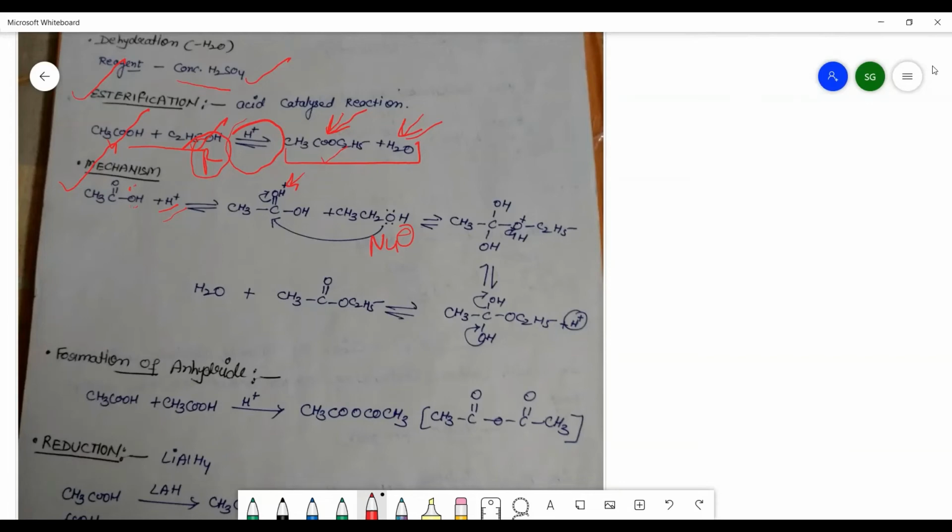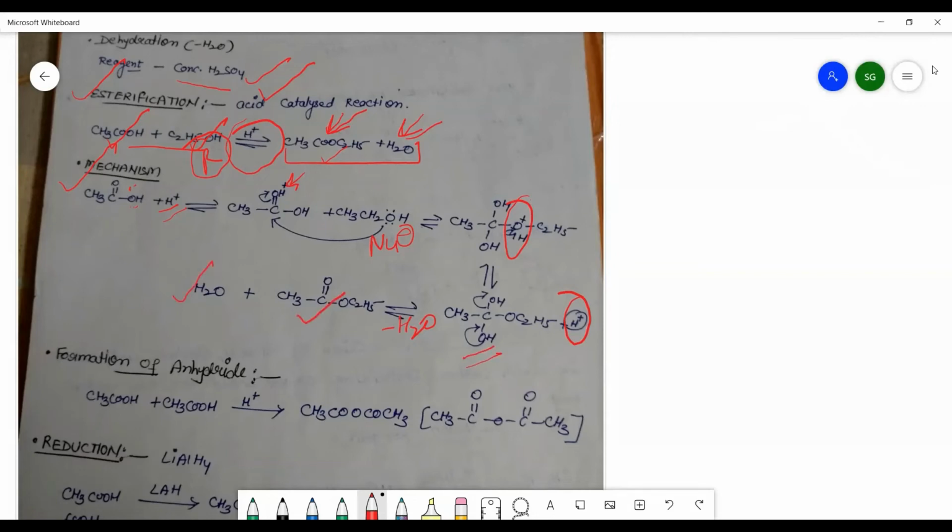After that, deprotonation takes place in this manner and we recover the acid back. So we are saying that it is an acid catalyzed reaction where the acid acts as a catalyst. Then there is a shifting of proton and removal of water, that is minus H2O, in this manner. So you will see the formation of ester and removal of water.